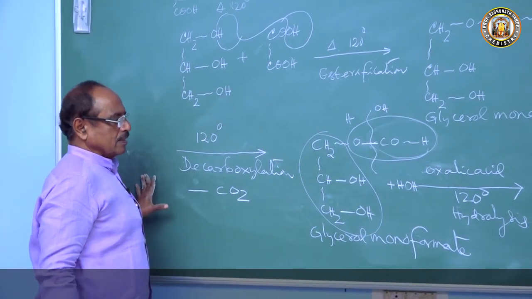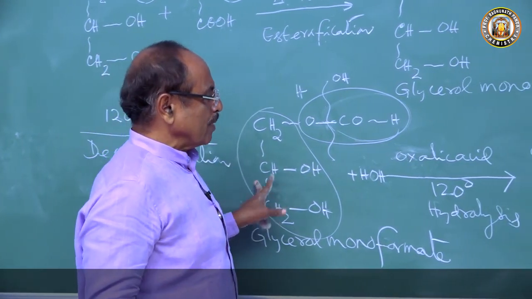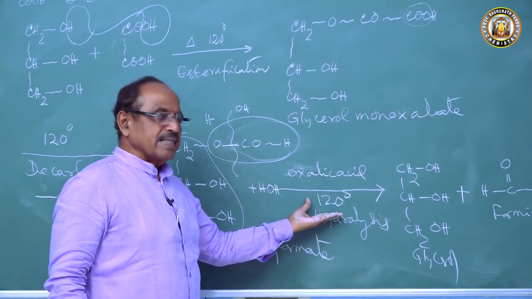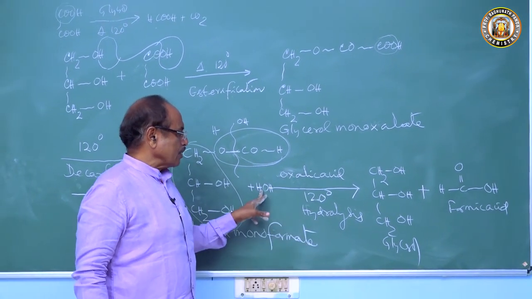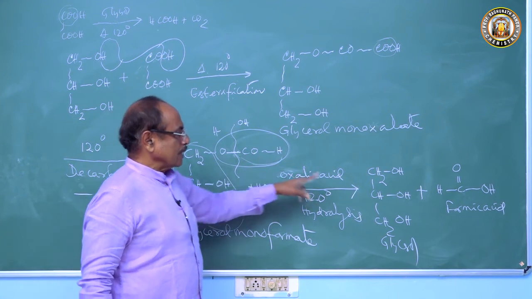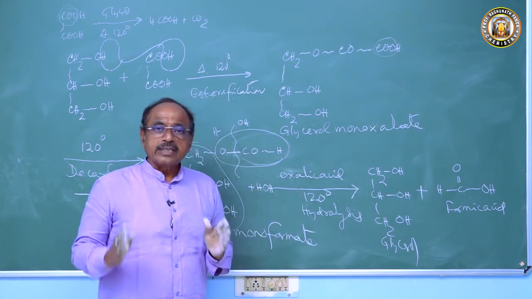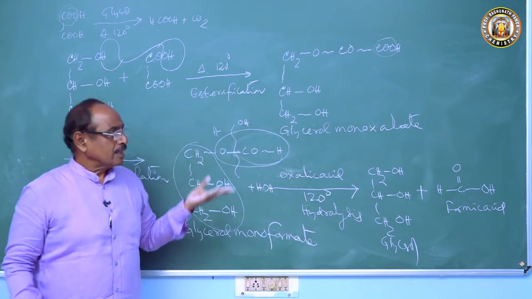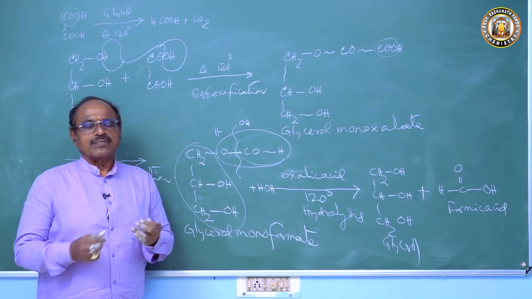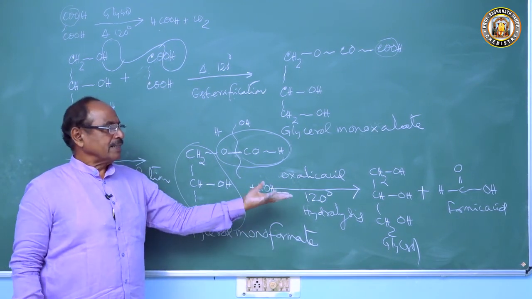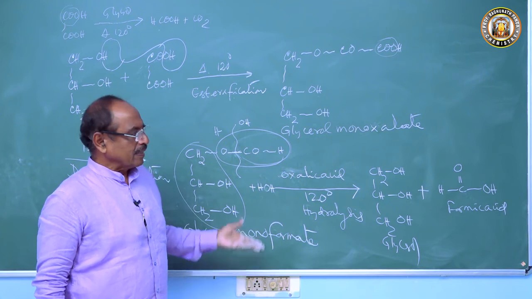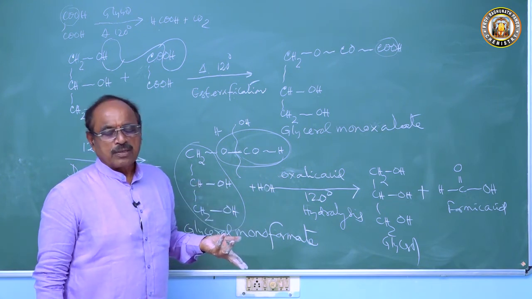We get glycerol monoformate. The glycerol monoformate is then treated with oxalic acid again and heated to 120 degrees centigrade. This undergoes hydrolysis. The water comes from the oxalic acid and it breaks here. We get the glycerol and the formic acid. So ultimately the oxalic acid produces the formic acid, and glycerol carries out the reaction. This is a useful method for preparation of formic acid, and oxalic acid is prepared from carbon dioxide again. This is a lab method of preparation of formic acid.